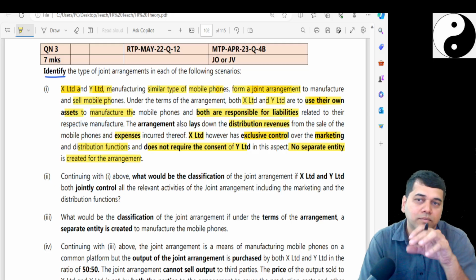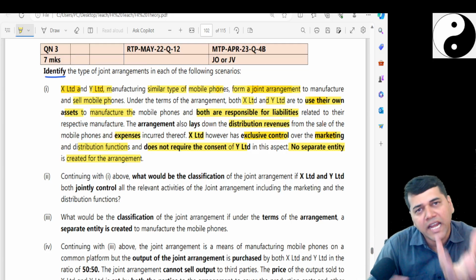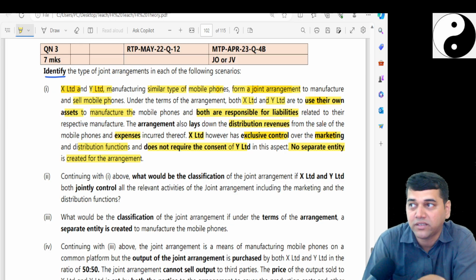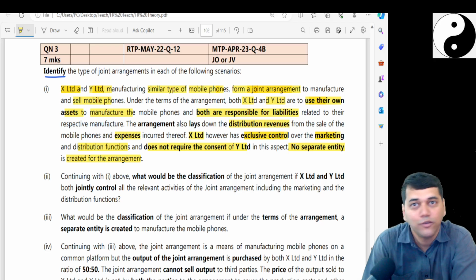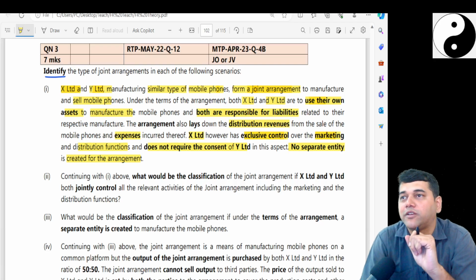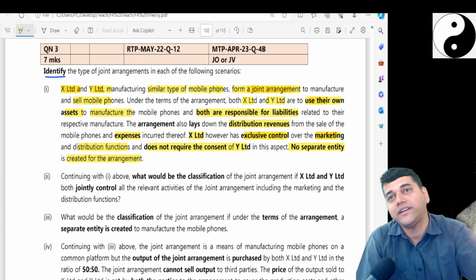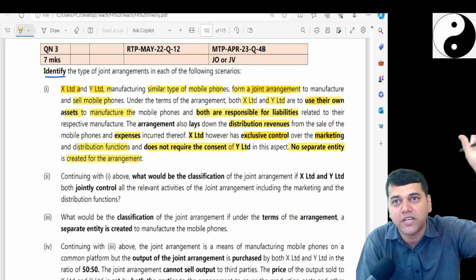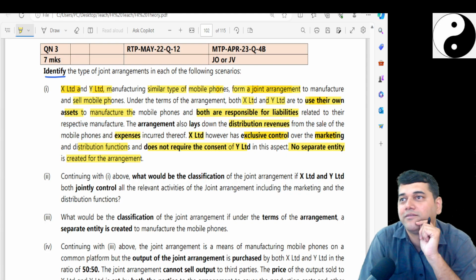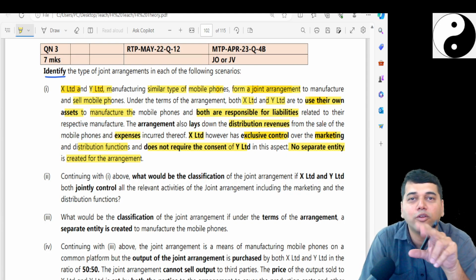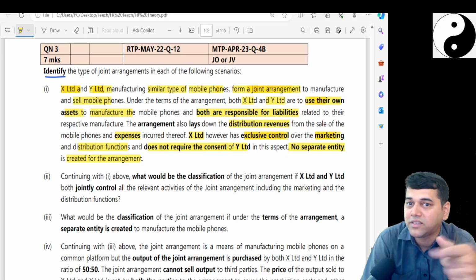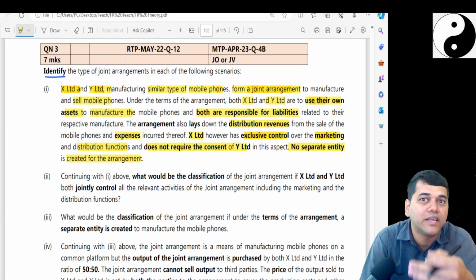That means manufacture and marketing, if we say, do we have a unanimous consent there? No. That means it's not a joint arrangement only. Now, what it is, let us not talk about. In reality, somebody might have faced this question, they must have asked ICAI what it is now. Because ICAI, there is something called the TCFG, India's task group something. They will suggest this type of thing when we face a real life situation.